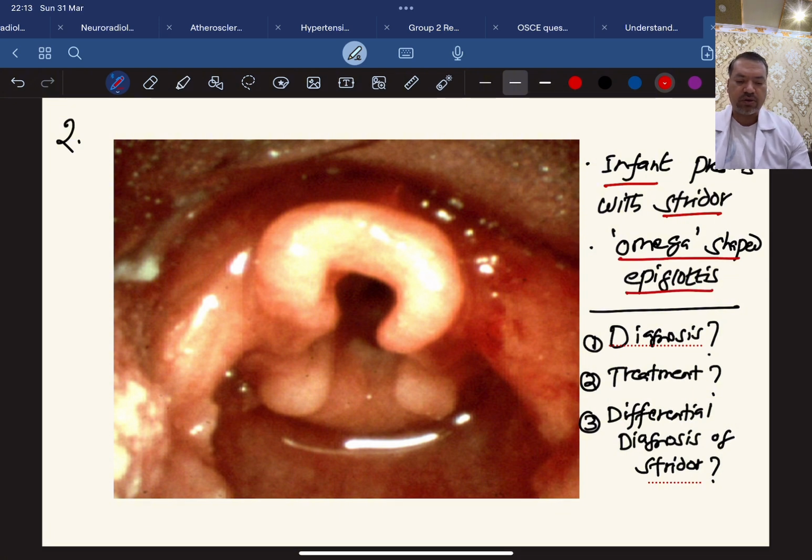And you can see, look at the picture here. This is an omega-shaped epiglottis. So if they ask you what is the diagnosis by providing these two type of clue, the diagnosis is very straightforward. It is a case of laryngomalacia.